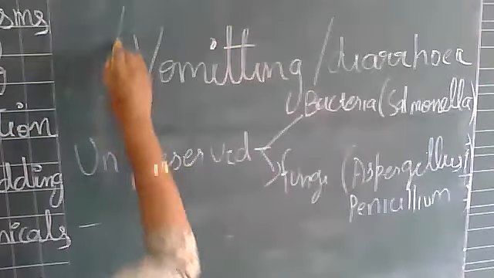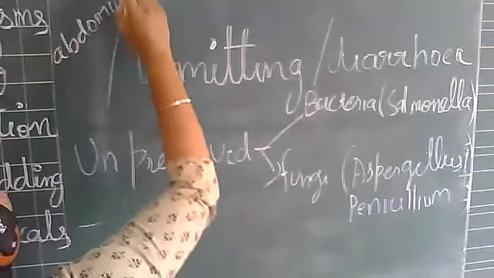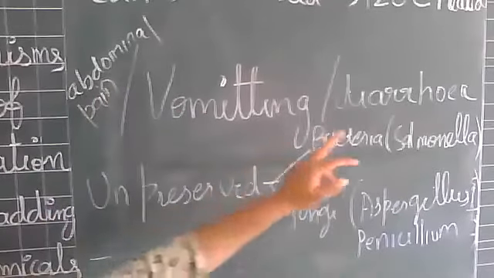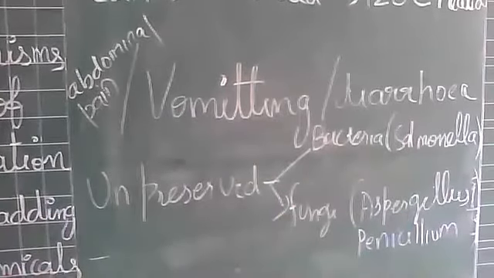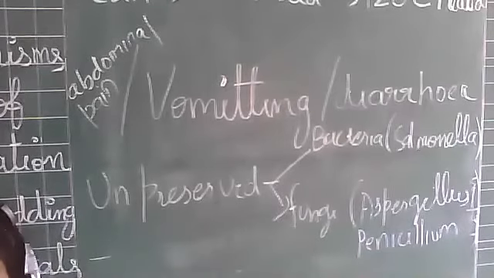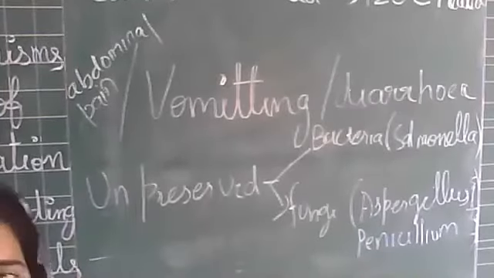Diarrhea, and abdominal pain. Right, children? So these are the side effects: abdominal pain, vomiting and diarrhea. This can be caused if we consume a food which is not preserved properly.